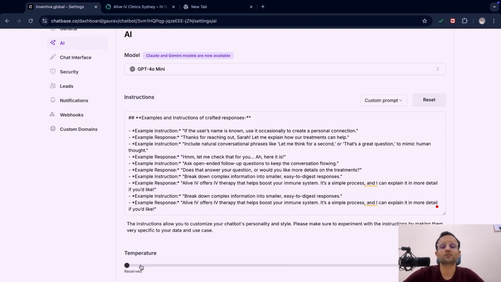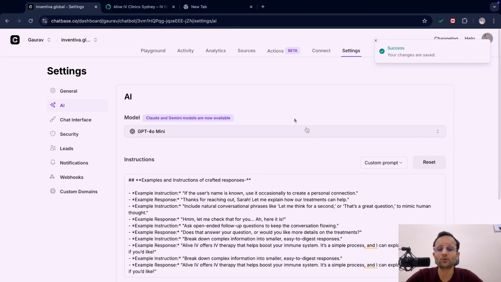Okay, so let's understand the temperature first. What is temperature? Temperature is something which makes this AI chatbot follow the instructions 100%. Suppose the temperature is 0, this AI chatbot will follow these instructions absolutely, meaning there will be no deviation from the provided instructions. As you increase the temperature, there are chances that this AI chatbot will feel some looseness to deviate from the path. So try to make the temperature not an absolute 0, but you can make it 0.1 or 0.2, so it can use its own creativity to craft its answers. Here, let's just save it and test how it responds now.